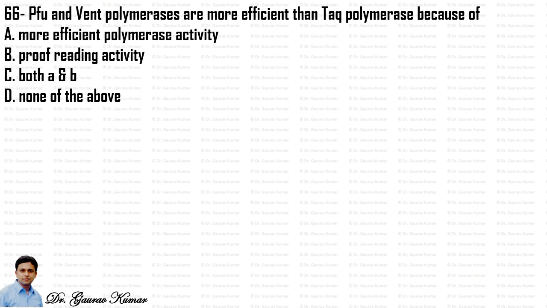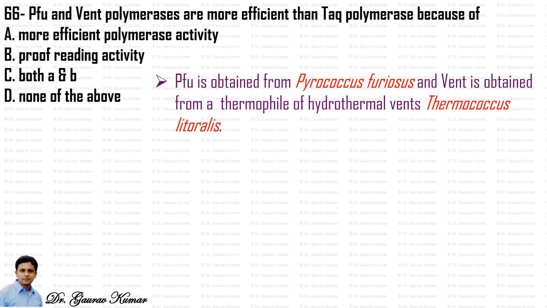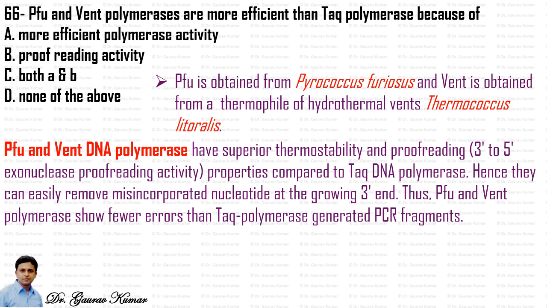So next question, Pfu and Vent polymerase are more efficient than Taq polymerase because of. So let's read a little bit about Pfu and Vent polymerase. The Pfu polymerase is obtained from Pyrococcus furiosus, and Vent is obtained from a thermophile of hydrothermal vent, Thermococcus litoralis. The Pfu and Vent DNA polymerase have superior thermostability and proofreading properties compared to Taq DNA polymerase.